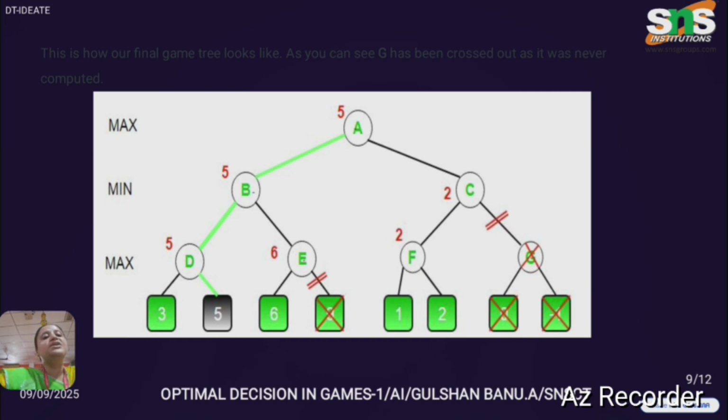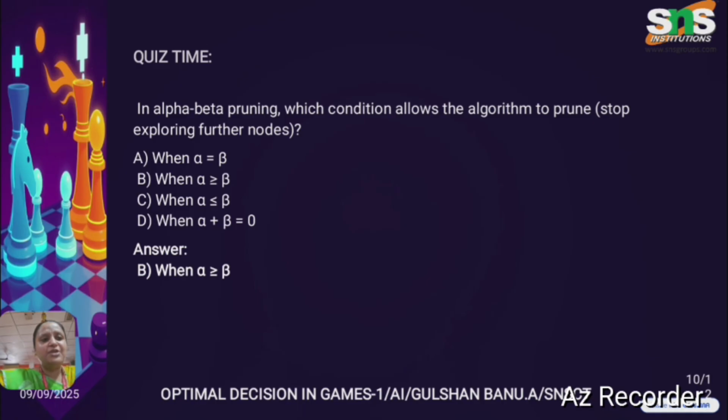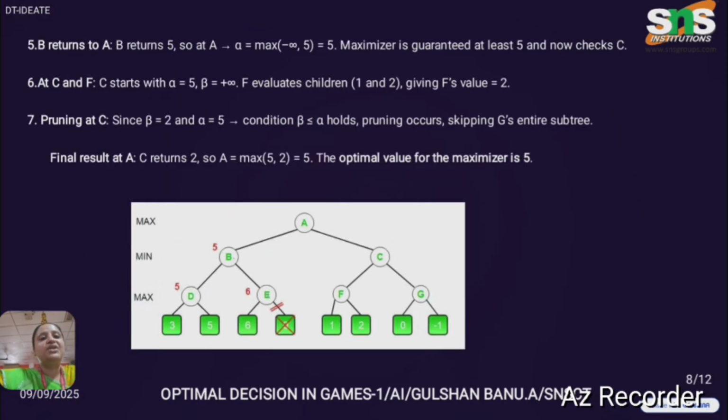But when you look at the condition alpha is greater than or equal to beta, here the beta value will be 0. First you will take it as 0, and then it will be minus 1. However, the value of node C, that is 2, is greater than or equal to 0 and minus 1. So the minimum value here will be 2. Now again, when you go to node A, you have to calculate the maximum value. The maximum value between 5 and 2 is 5. So the node value of A will be 5. The actual process will be evaluated.